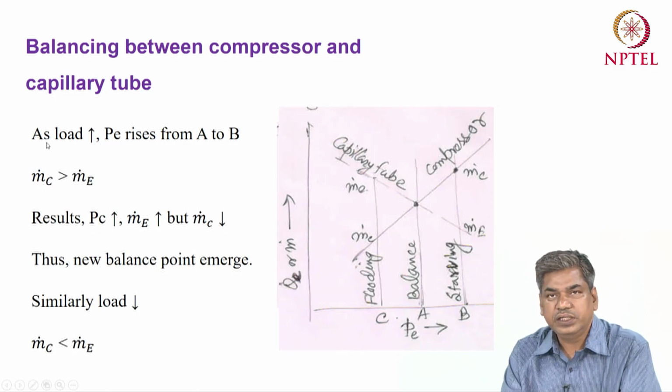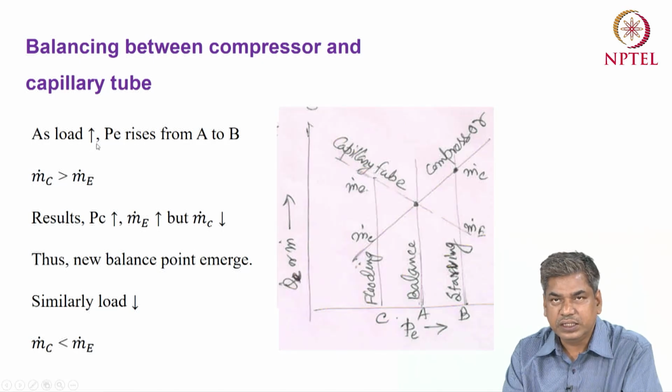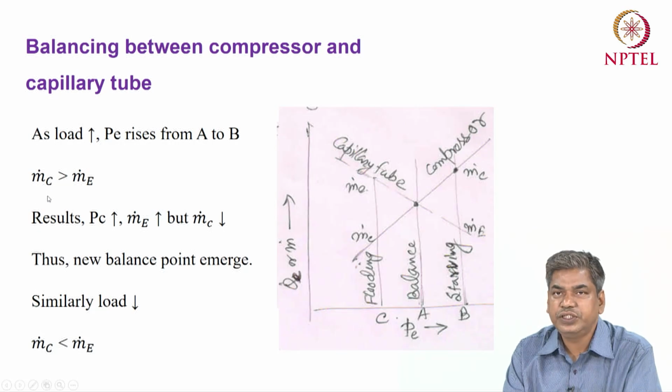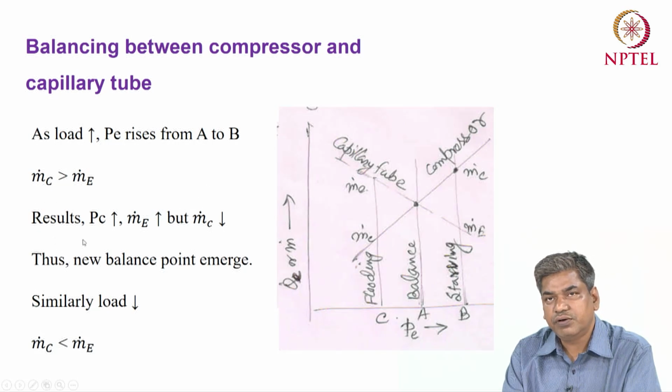Okay, let's say for example, if the load increases, then the evaporator pressure will rise from A to B. At point B, the mass flow rate of the compressor will be greater than the mass flow rate of the expansion device. So the extra mass will be stored in the condenser, and that's why the condenser pressure will increase.